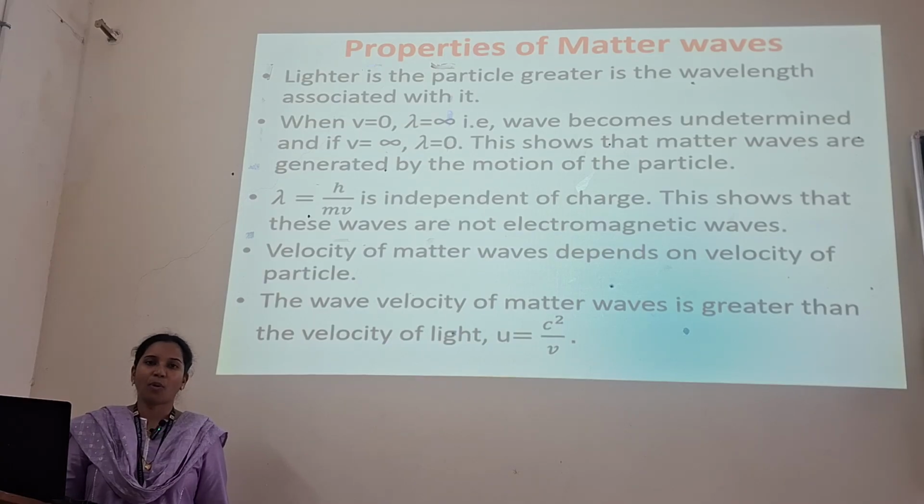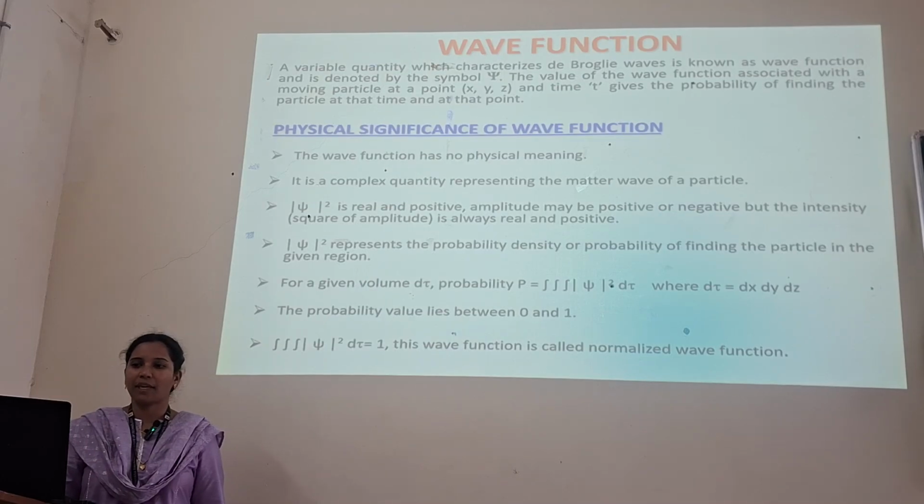These are some of the properties of matter waves. The lighter the particle, the greater is the wavelength associated with it. When v is equal to 0, lambda is equal to infinity, and the wave becomes indeterminate. If v is equal to infinity, then lambda is equal to 0. Lambda equals h by mv is independent of charge. This shows that these waves are not electromagnetic waves. The velocity of matter waves depends on the velocity of the particle. The wave velocity of matter waves is greater than the velocity of light: u equals c squared by v.